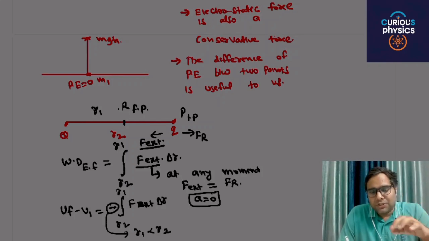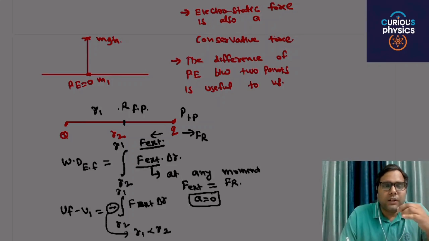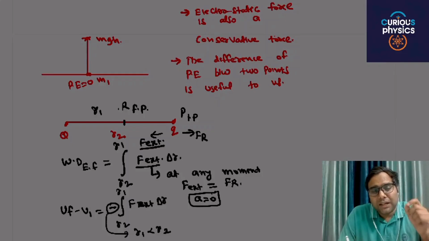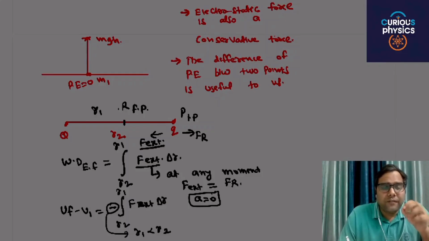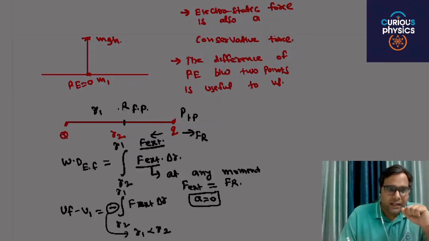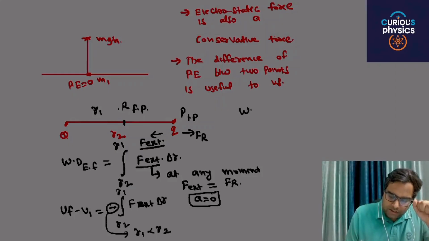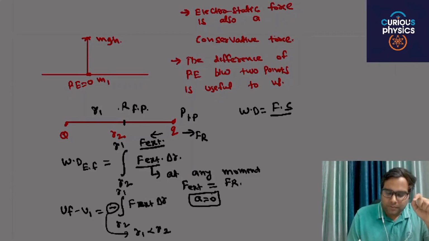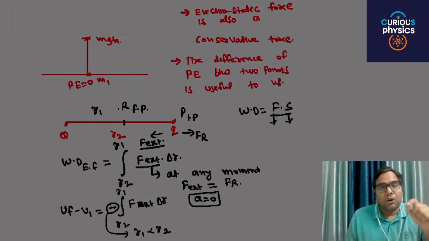If someone asks you what will be the work done by the force of repulsion, or the electrostatic force, then in place of F external you will place FR. FR and displacement have an angle of 180 degrees, because work done is nothing but the dot product of force and displacement. So always remember the direction of force and the direction of displacement.